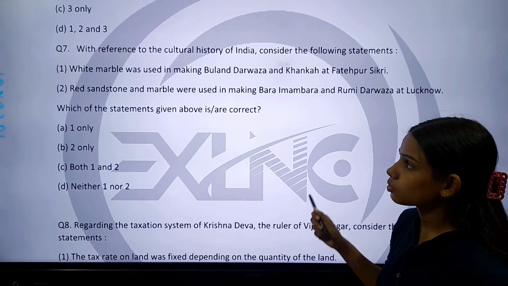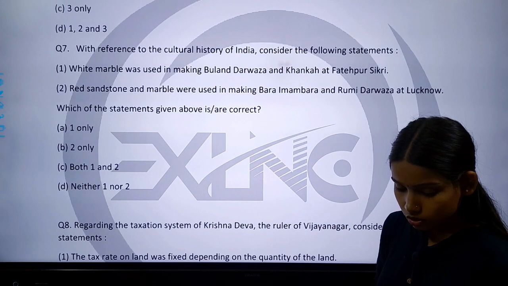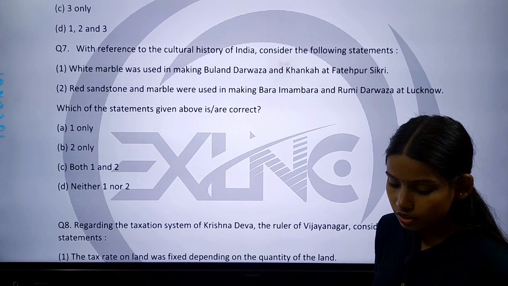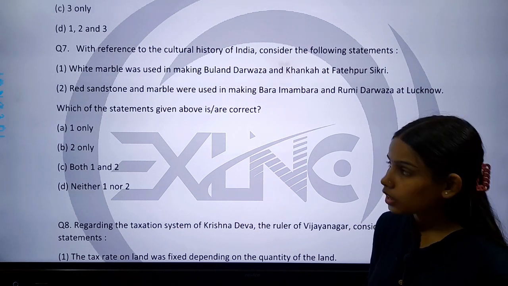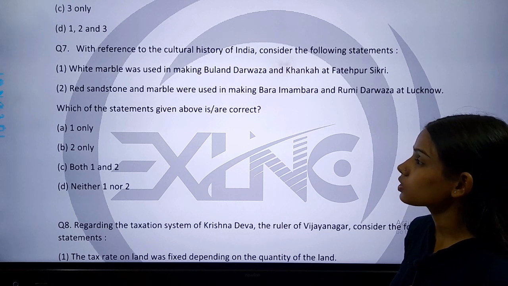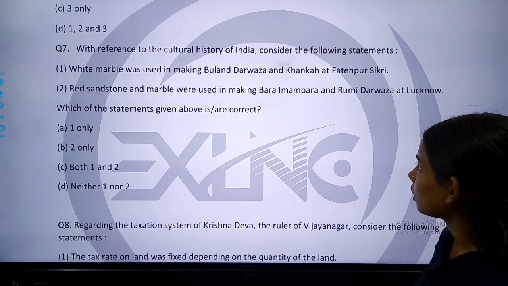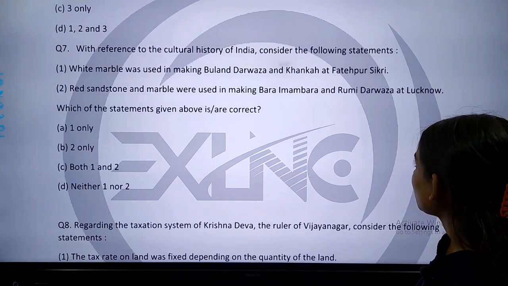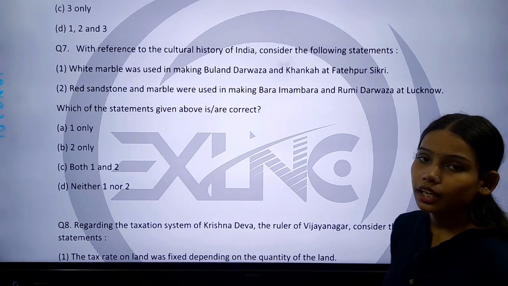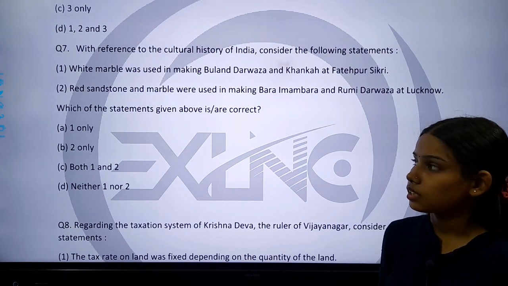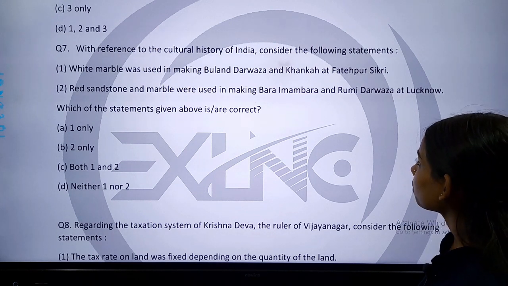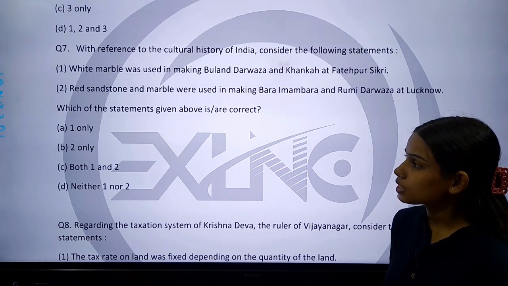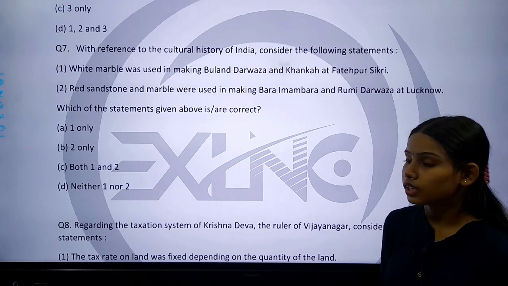So this is our next question. With reference to cultural history of India, consider the following statements. Number 1, white marble was used in making Buland Darwaza and Khanqah at Fatehpur Sikri. And statement number 2 says that red sandstone and marble were used in making Bara Imambara and Rumi Darwaza at Lucknow. Which of the statements given above are correct?